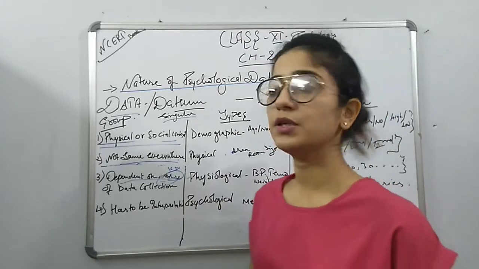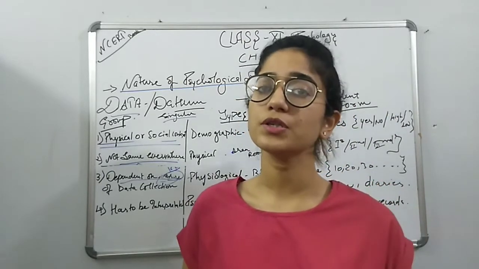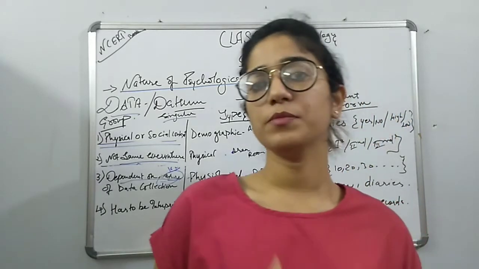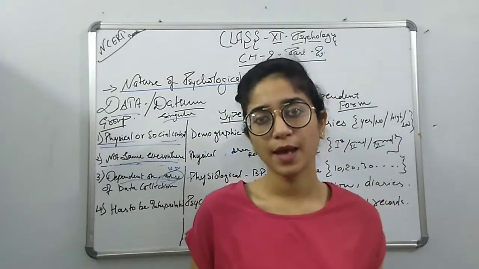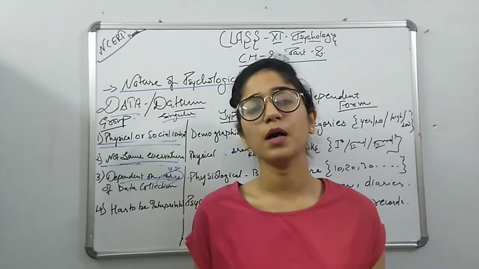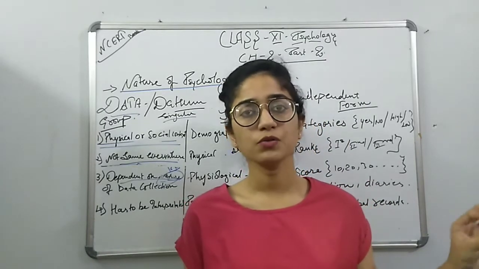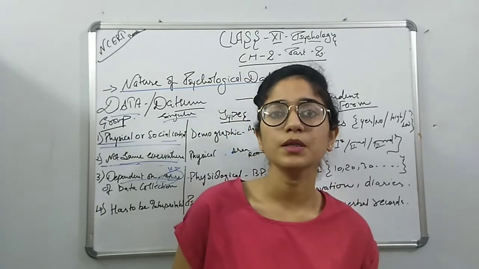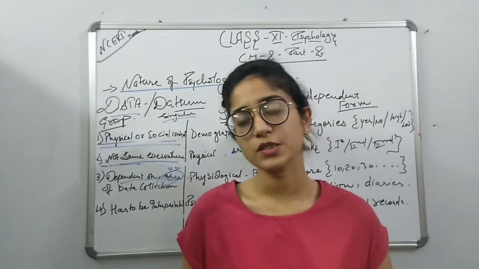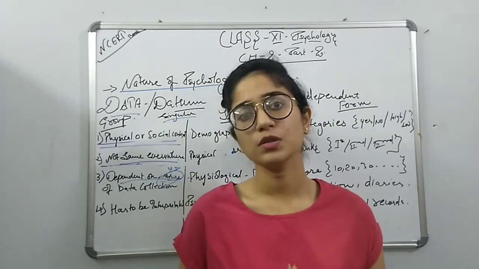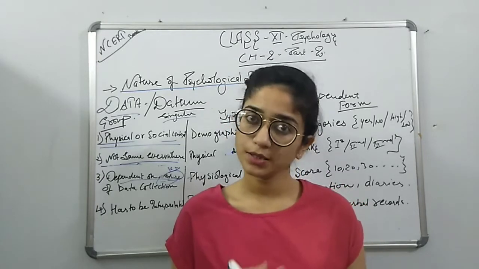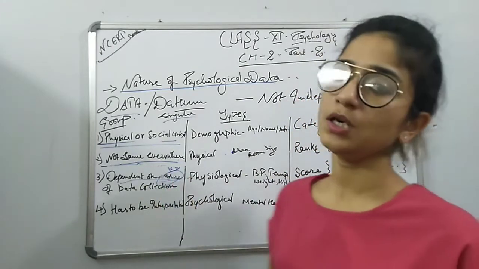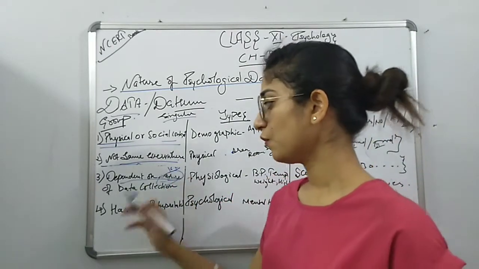Now if I want data related to the education field, it may involve private and government students, so the data will be a big amount. If I want to know about a small group, or only people from urban areas, the data will be less. If I want to know the aggression level of boys as compared to girls of only the urban area, then the data will be different. So data always depends upon the nature of what we are doing.